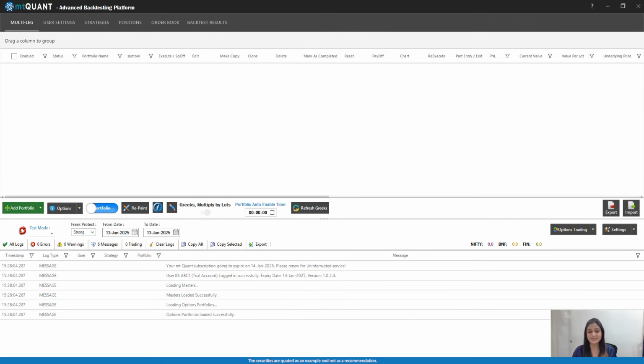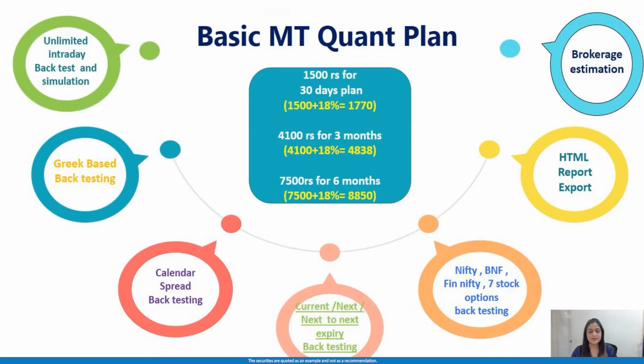The basic MT Quant plan is for 30 days, 3 months and 6 months. For 30 days it's 1500 rupees plus GST. For 3 months, it's 4100 rupees plus GST. And for 6 months, it's 7500 rupees plus GST. Now let's talk about its offerings.